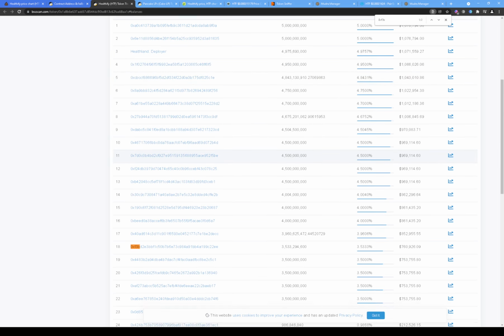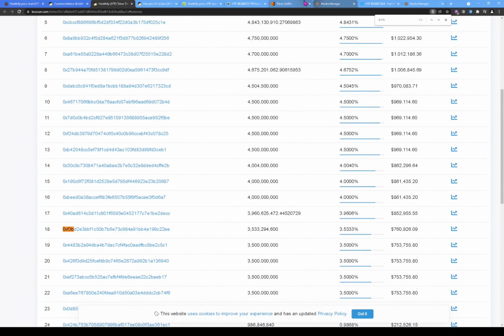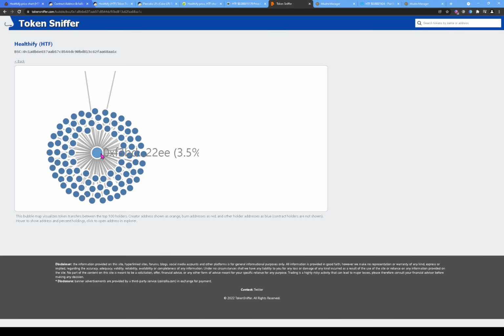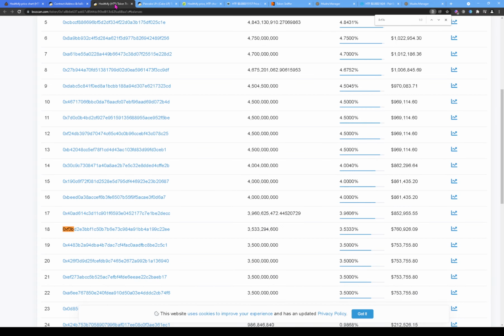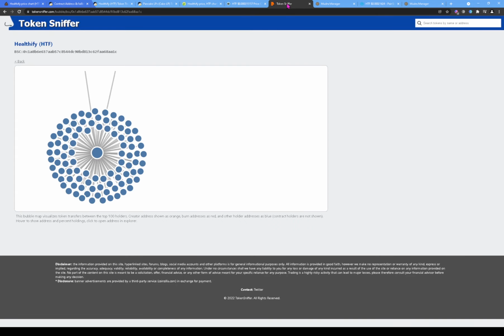All right, here it is. We don't even have to go too far. And if we go back here, we can see it says it has 3.5% of the token supply. And here we see 3.5% of the token supply. All right. And guess what? If we go back here, remember that's the number 18 wallet with 3.5%. He's at the number 18 wallet in this token. All right, so let's scroll back over to token sniffer.